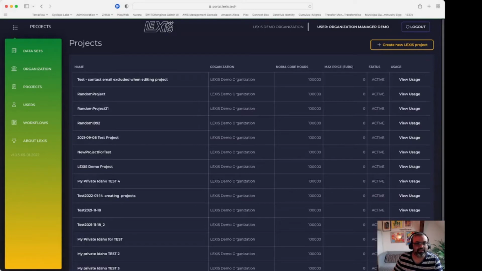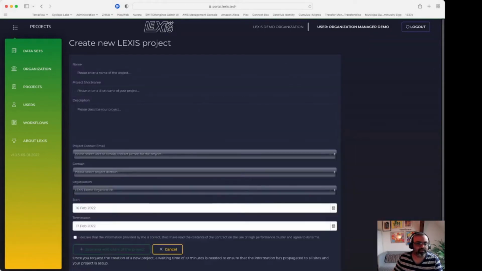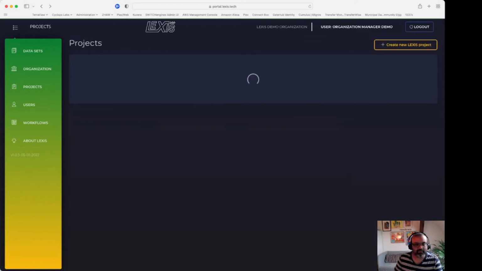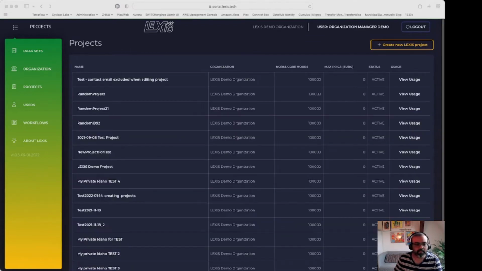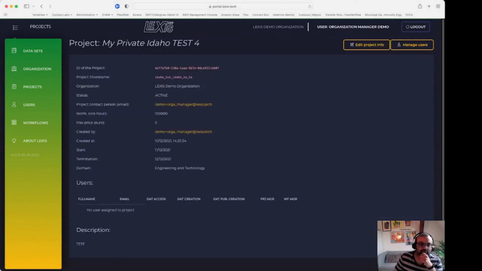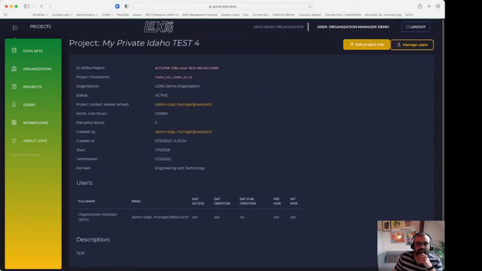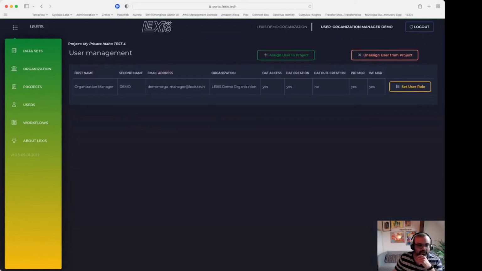As an organization manager, it is also possible for me to create a new LEXIS project by specifying name, short name, description, contact email, domain, start date, end date, etc. But if this user also belongs to a project and the role is set additionally also as a project manager, then it is also possible for me to do the project user management also.